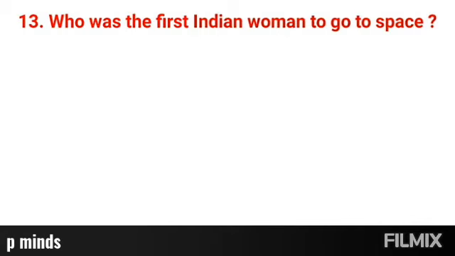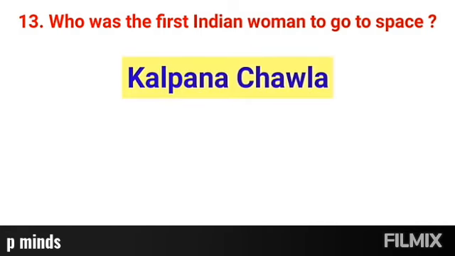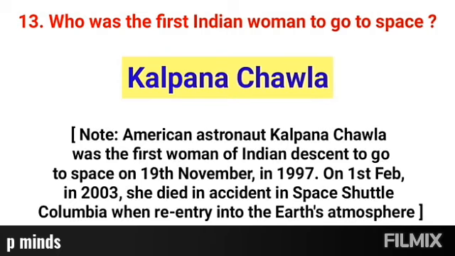Question number 13. Who was the first Indian woman to go to space? Right answer, Kalpana Chawla. American astronaut Kalpana Chawla was the first woman of Indian descent to go to space, on 19th November in 1997. On 1st February in 2003, she died in an accident in Space Shuttle Columbia during re-entry into the Earth's atmosphere.